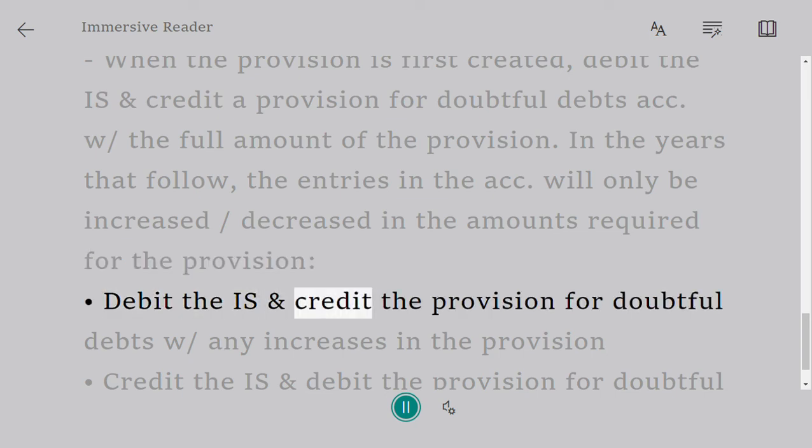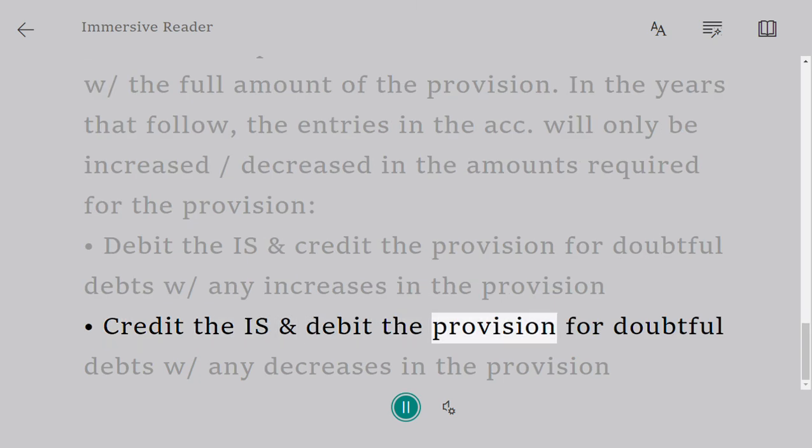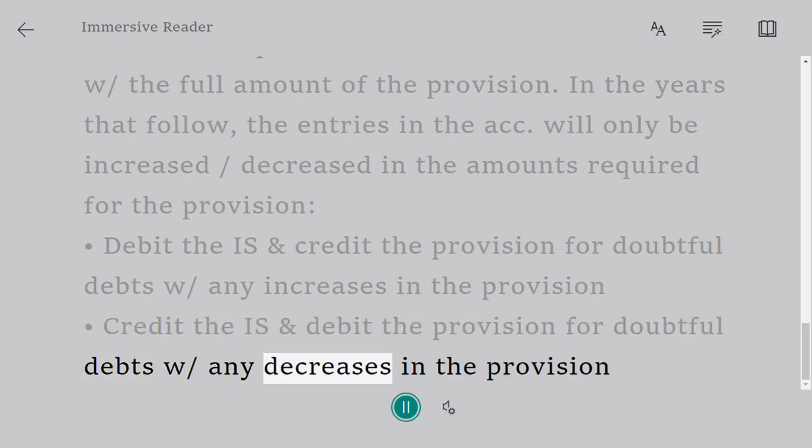Debit the income statement and credit the provision for doubtful debts with any increases in the provision. Credit the income statement and debit the provision for doubtful debts with any decreases in the provision.